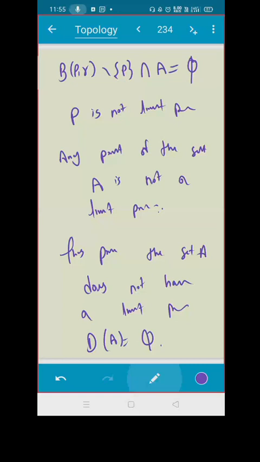And to give you another definition for limit point, it is actually an equivalent definition. Let (X, d) be a metric space.